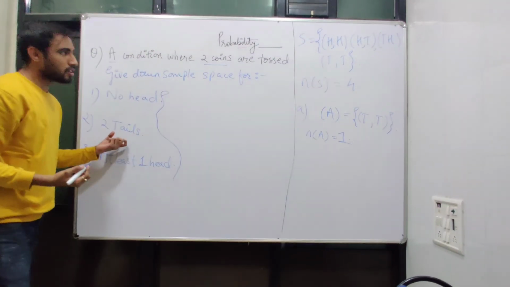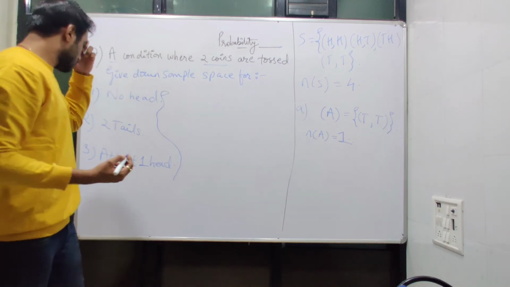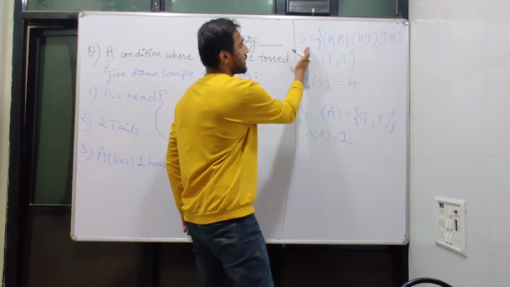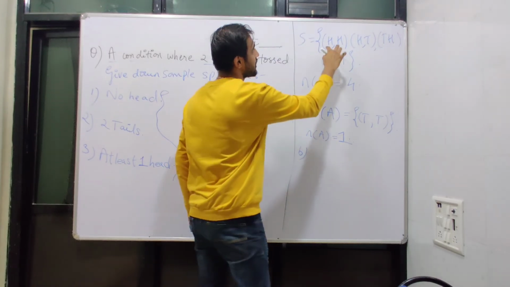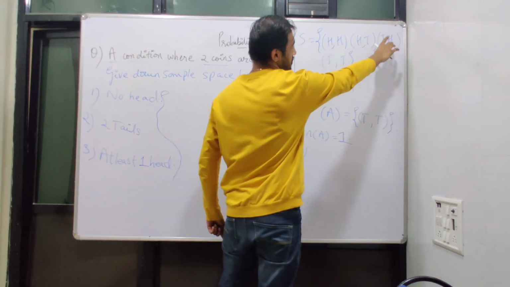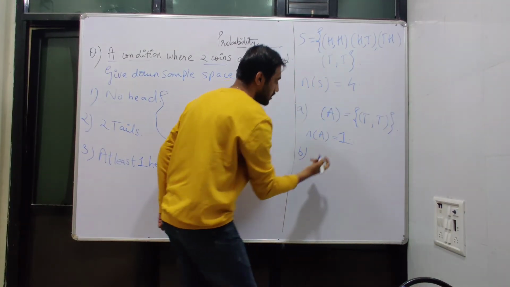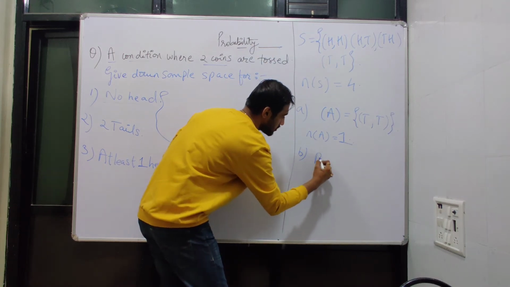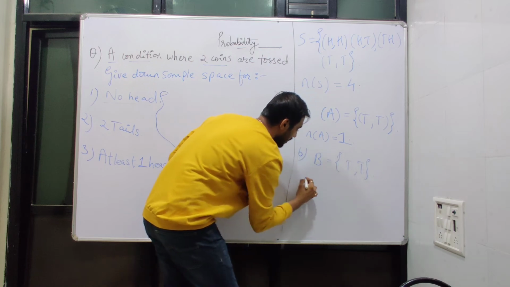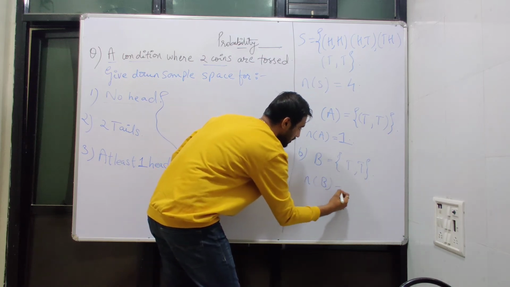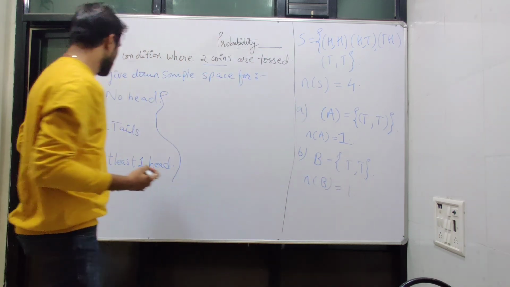Again, for two tails, we'll take a look at the sample space. For two tails, again there are two heads, one head and one tail, and here we get two tails. So two tails, again only one given condition, therefore n of B will be only 1.